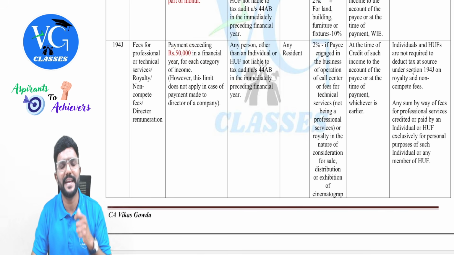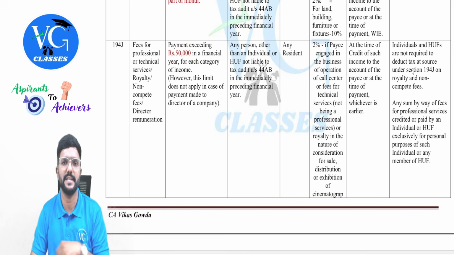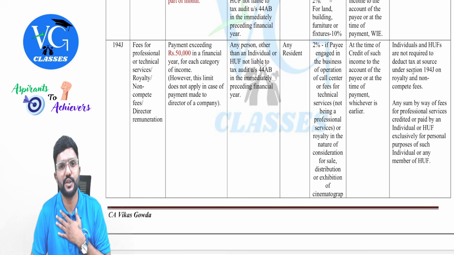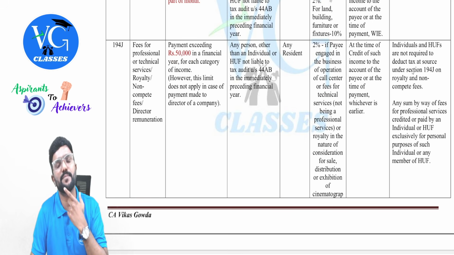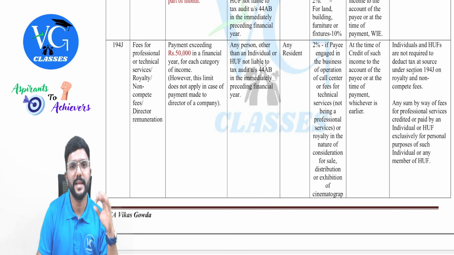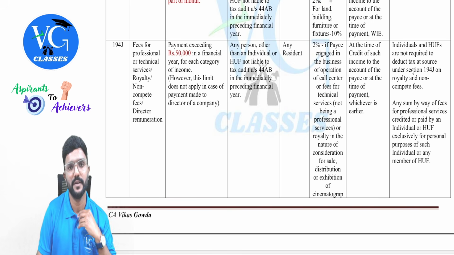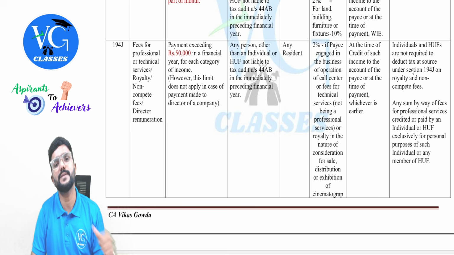For a director, assume director fee or sitting fee paid is only 5,000 or 10,000. Should TDS be deducted? Yes. Assume I am a professional who is earning both technical fee as well as professional fee from a company. They are paying me 30,000 each: 30,000 technical fee, 30,000 professional fee.